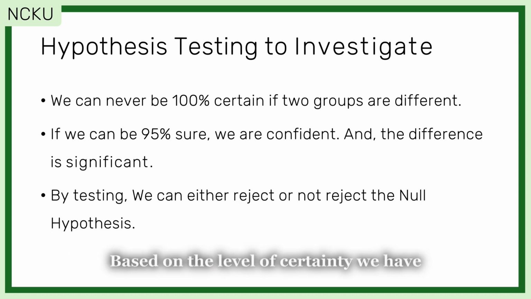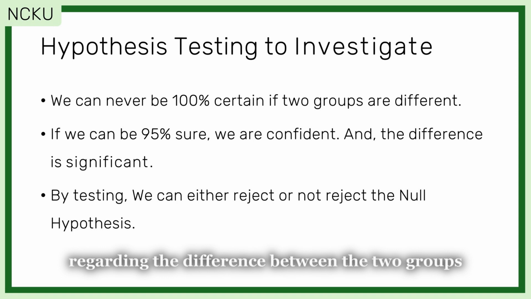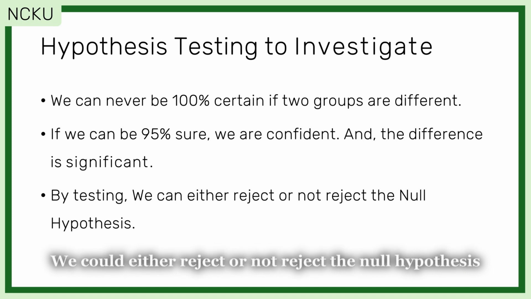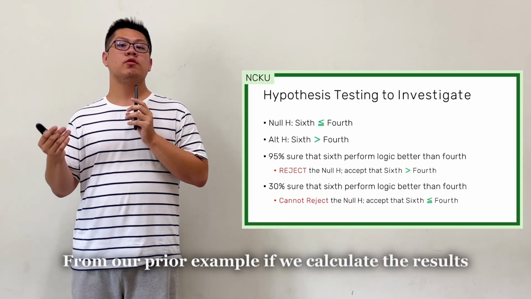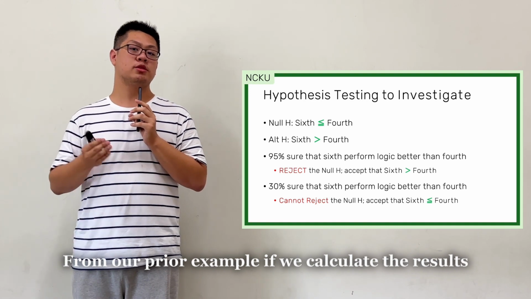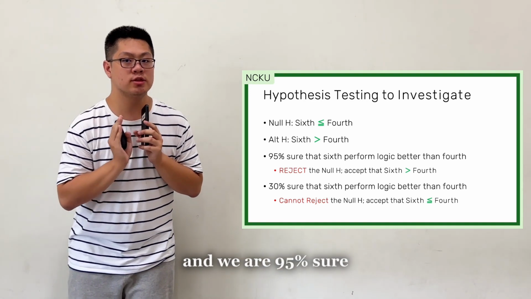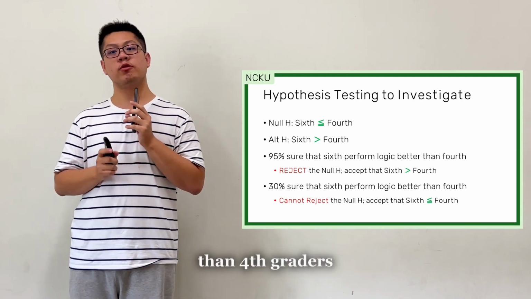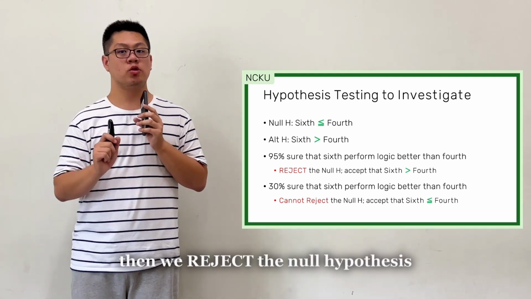Based on the level of certainty we have regarding the difference between the two groups, we can further associate this with our null hypothesis. We could either reject or not reject the null hypothesis. From our prior example, if we calculate the results and we are 95% sure that 6th graders perform logic better than 4th graders, then we reject the null hypothesis.